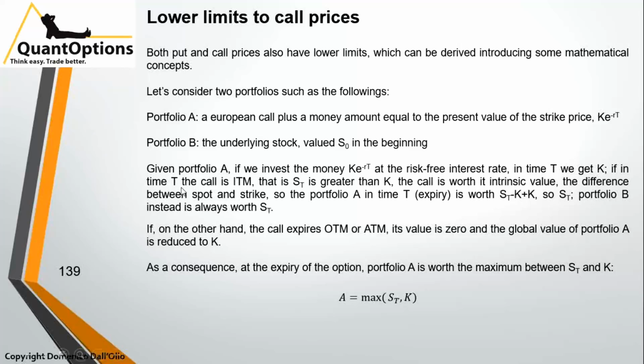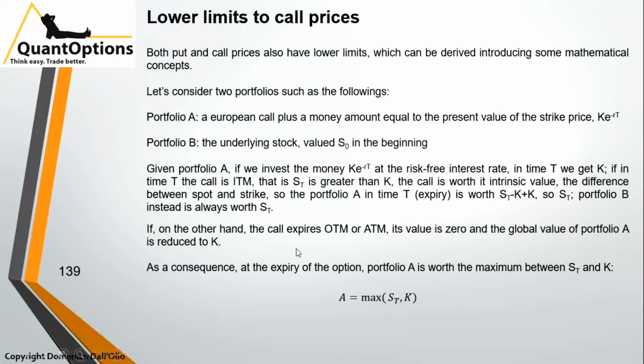If in time T the call is in the money, that is ST, the underlying in time T, is greater than K, the call is worth its intrinsic value, so ST minus K. So portfolio A in time T, if the call is in the money, is worth ST minus K plus K, so ST. Portfolio B is always valued ST, S0 in the beginning, ST in the end.